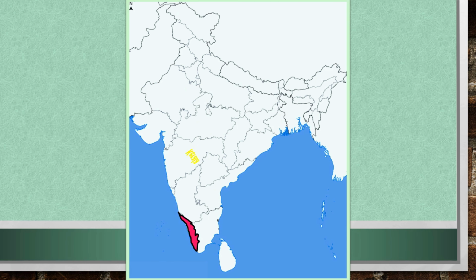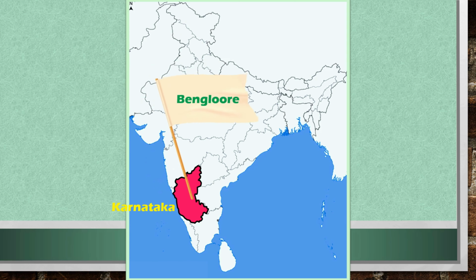This is Kerala. Thiruvananthapuram is the capital city of Kerala. This is Karnataka. Bangalore is the capital city of Karnataka.